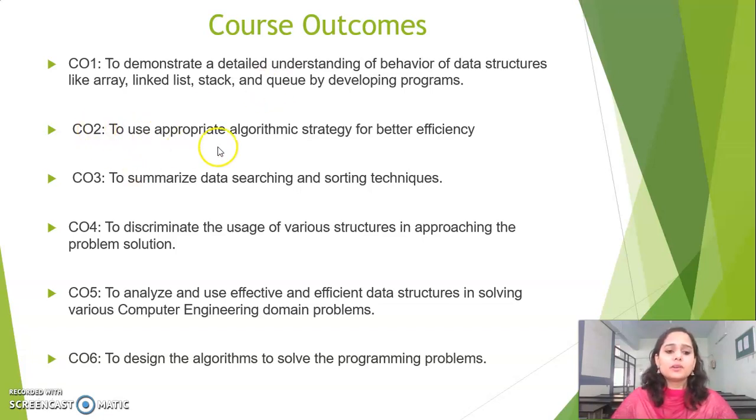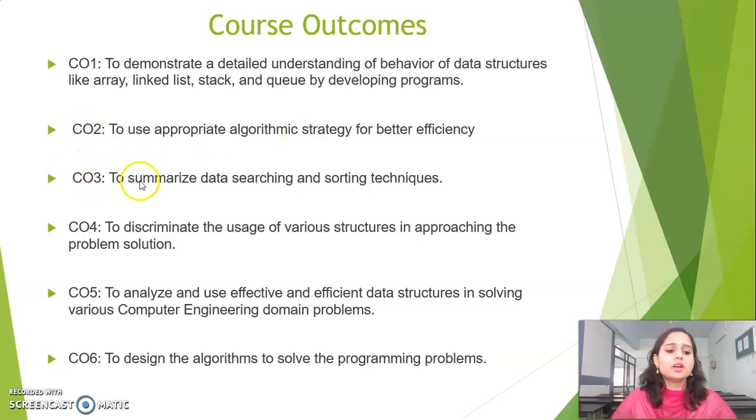Second course outcome: to use appropriate algorithmic strategy for better efficiency. In one of the course objectives we have already discussed algorithm analysis and memory requirements. So basically time and space requirement is very important. Better efficiency means the algorithm requires less time and less memory. So you will be able to choose an appropriate strategy where better efficiency will be achieved. So that is also one of the course outcomes.